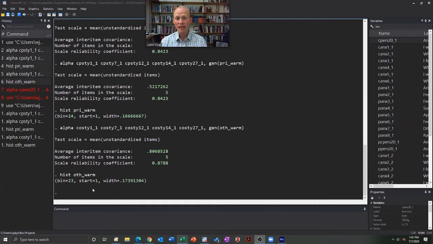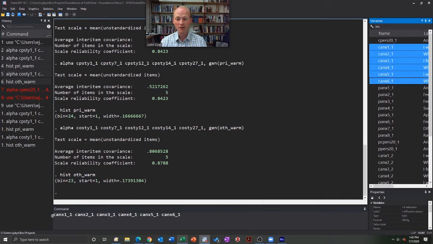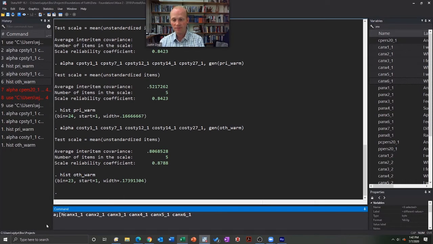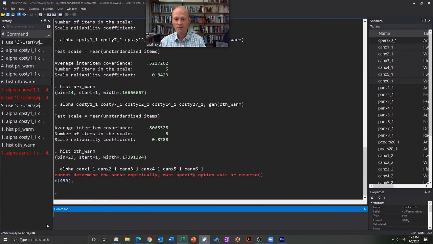Now let's take a look at one of the errors that we commonly get. So let's look at anxiety. I've typed in A and X up here, and so now I have anxiety. I have anxiety 1 through 6. So I'm going to go ahead and click that. It's going to put it down there. And I'm going to say alpha for that one. Now it's giving me an error. It's saying it can't determine the sense empirically.